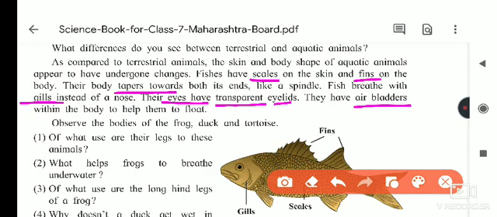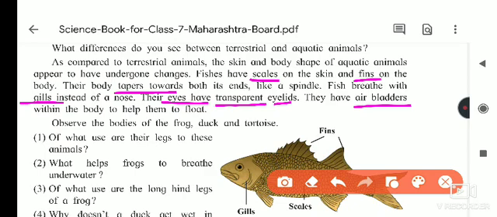Just as we saw that plants living in the water have a waxy covering on their leaves and air space inside the stem, such things are present in animals also to live inside the water. These adaptations are found in the animals who are living in the water. So there are scales and fins on the body, tapering ends, they breathe with the help of gills, the eyes have transparent eyelids, and they have an air bladder.